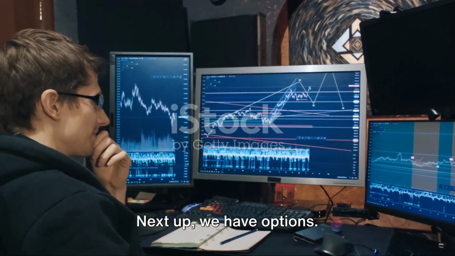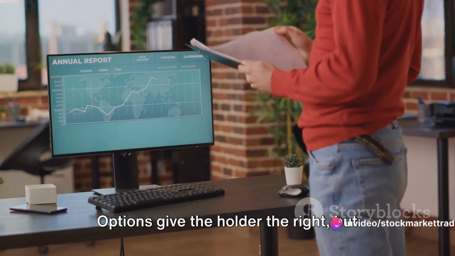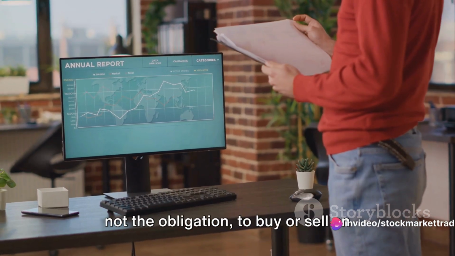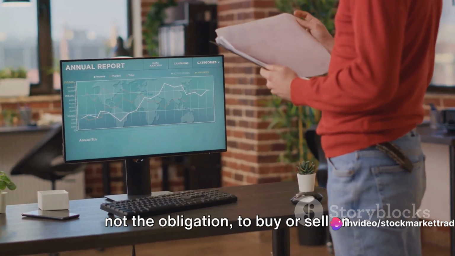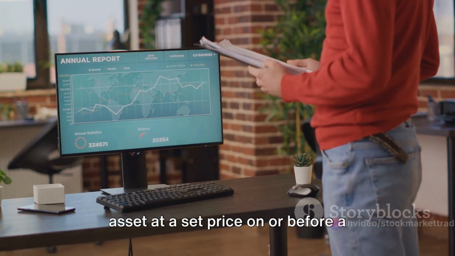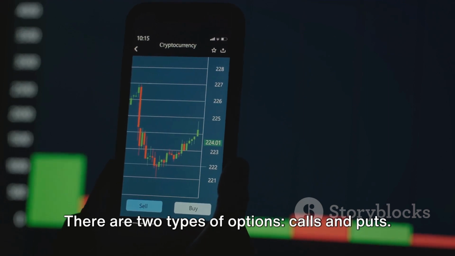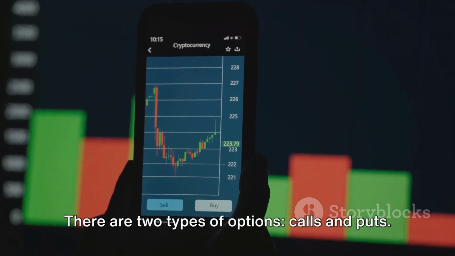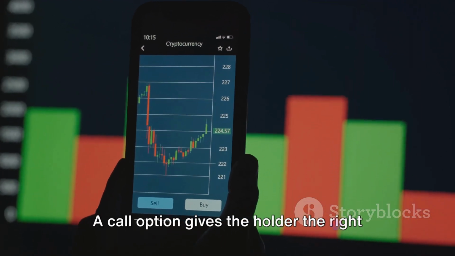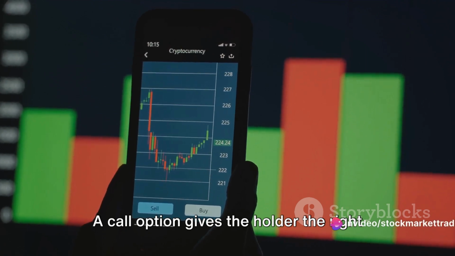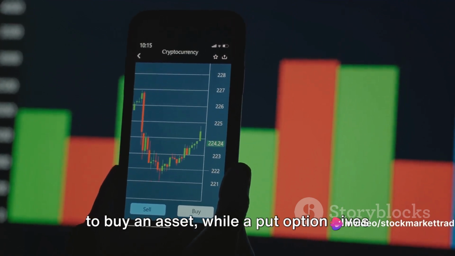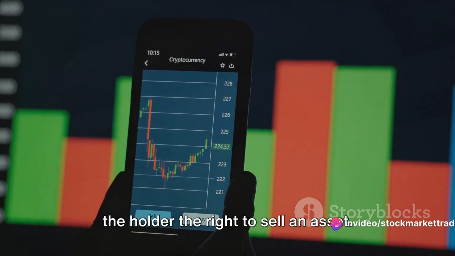Next up, we have options. Options give the holder the right, but not the obligation, to buy or sell an asset at a set price on or before a certain date. There are two types of options, calls and puts. A call option gives the holder the right to buy an asset, while a put option gives the holder the right to sell an asset.